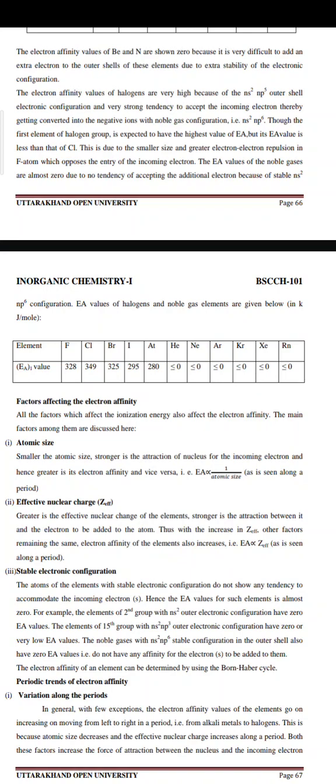Ea values of halogen and noble gas elements are: for fluorine it is 328, for chlorine 349, for bromine 325, for iodine 295, for helium greater than or equal to 0, and for neon, argon, krypton, xenon, radon it is greater than or equal to 0.